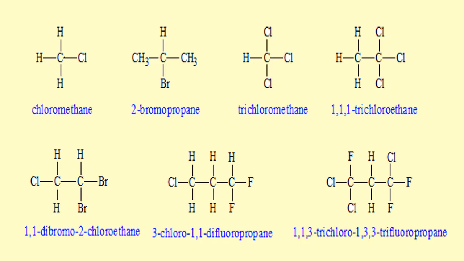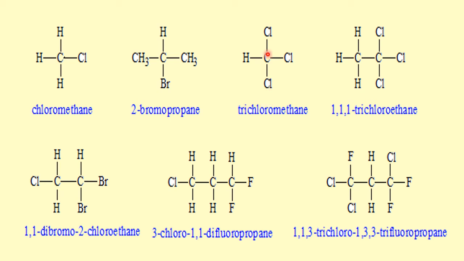Here are some other examples of haloalkanes. One hydrogen is removed by the chlorine, right? So this is called chloromethane. Now this is the propane family, 1, 2, 3. One hydrogen atom is removed by the bromine, so bromopropane. Because bromine is attached to the second carbon atom, it is named as 2-bromopropane.